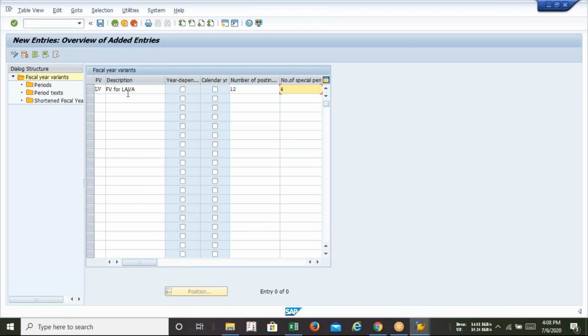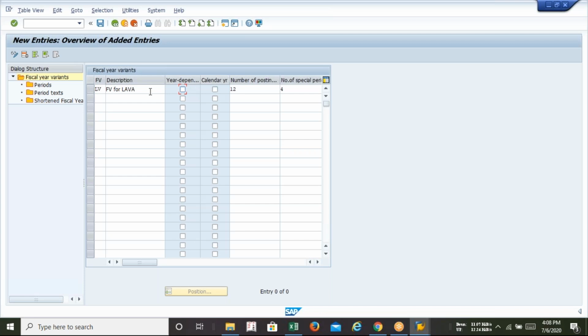Ma'am, this is the fiscal year variant. Here are 2 characters. Here we have taken LB, and this is a description. I am not selecting the year dependent checkbox. It means that I am selecting my fiscal year variant as year independent. What is the meaning of year independent? Year independent means you can start a transaction from any date, from a particular month, first day, second day, third day, whatever it may be. I'm not selecting calendar year. It means I'm not following January to December.